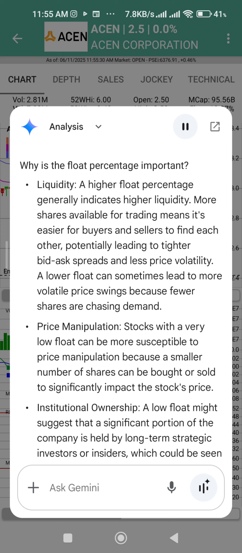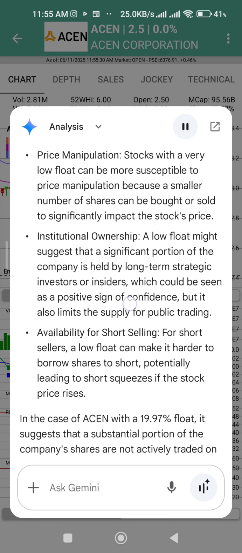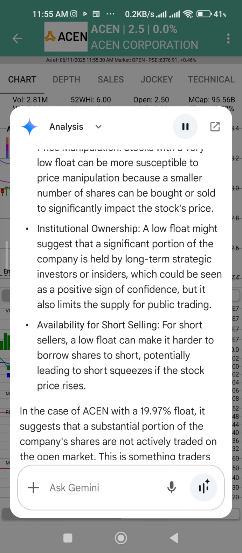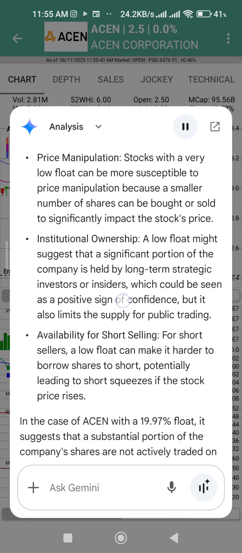In the case of ACEN, with a 19.97% float, it suggests that a substantial portion of the company's shares are not actively traded on the open market. This is something traders and investors consider when evaluating the stock.